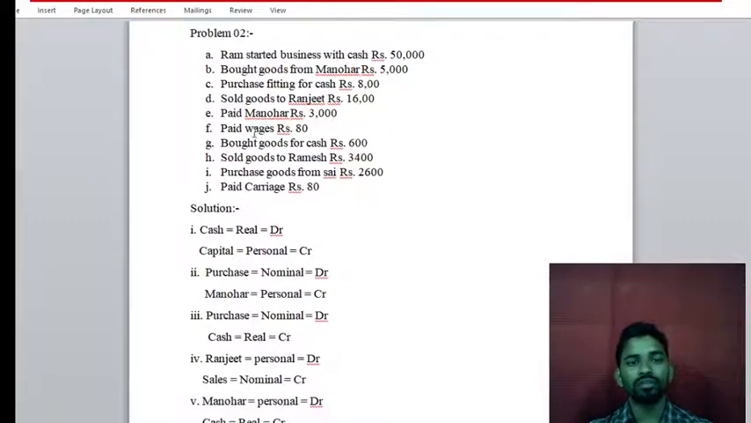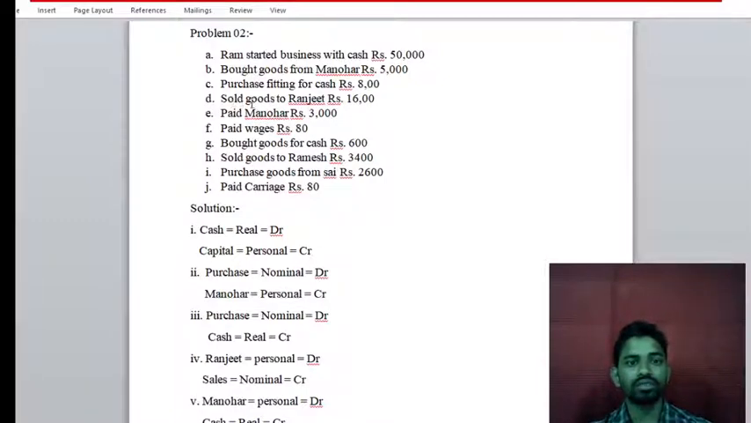Next, sold goods to Ranjit rupees 16,000. Sold goods to Ranjit, it means what? Just try to understand the meaning of this transaction. Sold goods means this is a sales transaction, right?